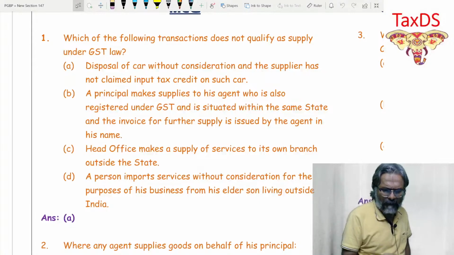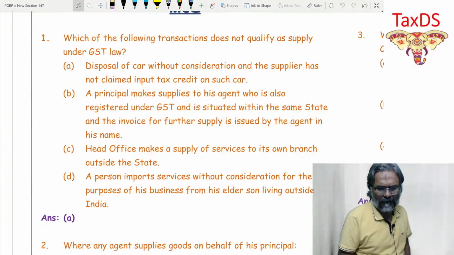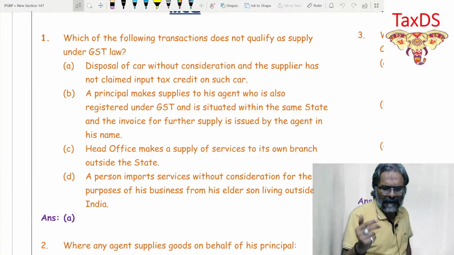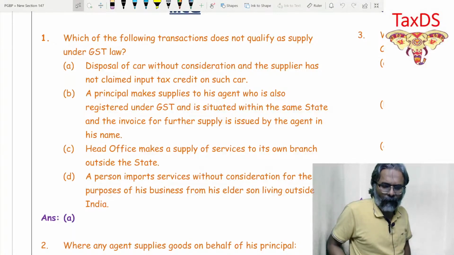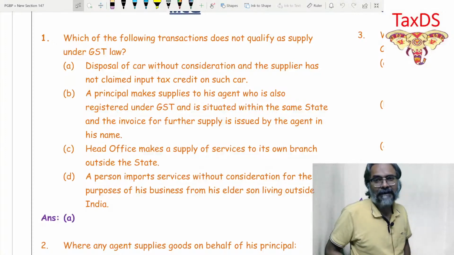B part: a principal makes supplies to his agent who is also registered under GST and is situated within the same state, and the invoice for further supply is issued by the agent in his name.